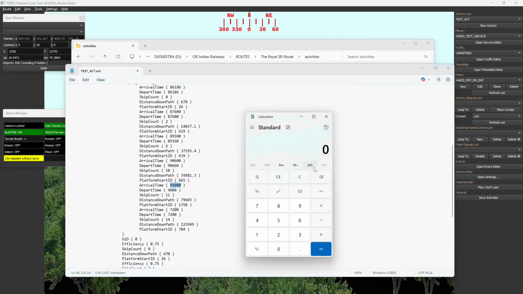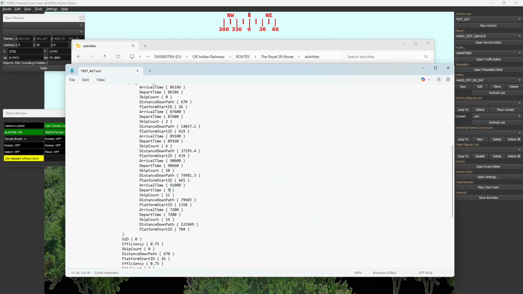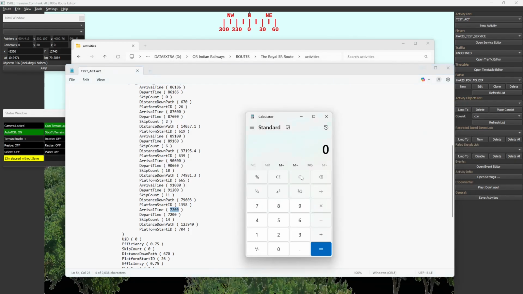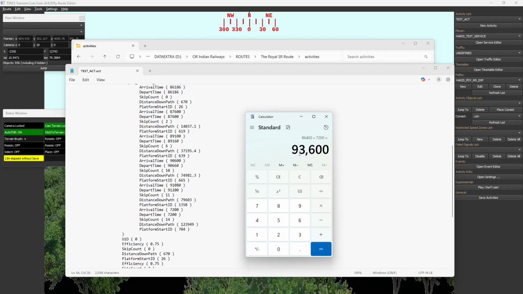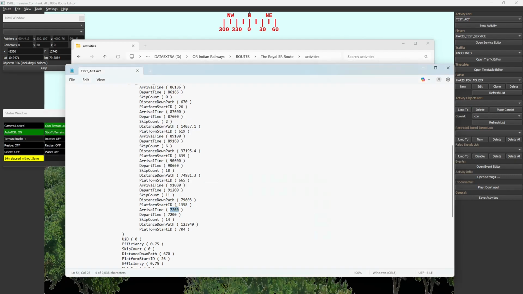And again 91,200. You have to do the same for all the AI trains in a similar manner, otherwise it will not work. And 93,600.